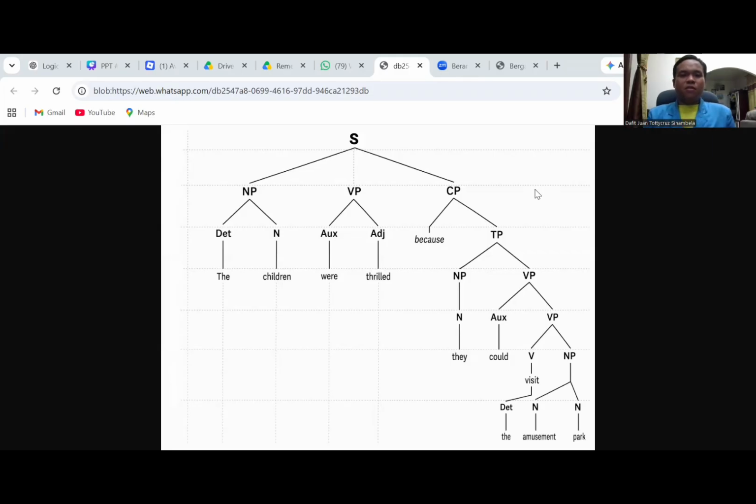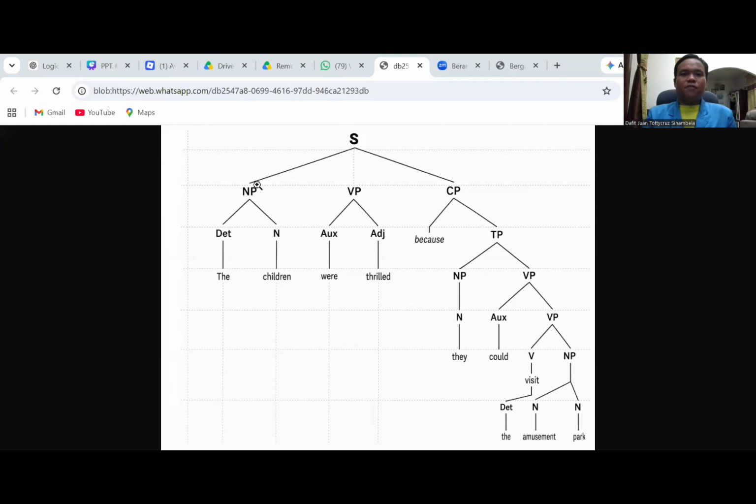So, my sentence is: the children were thrilled because they could visit the amusement park. At the top, there was an S, the sentence.